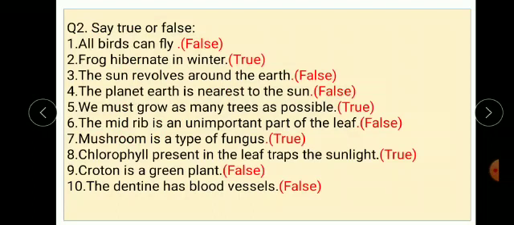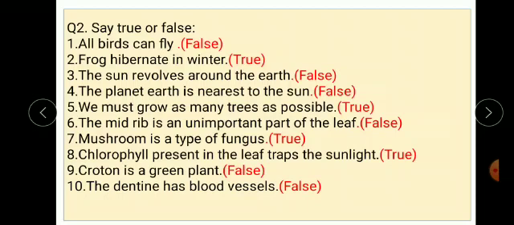Third, the sun revolves around the earth. That statement is false. The sun is not revolving around the earth. Earth and other planets are revolving around the sun.